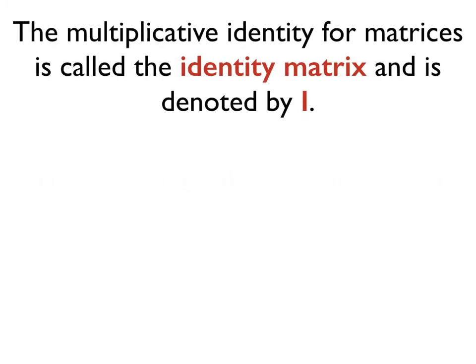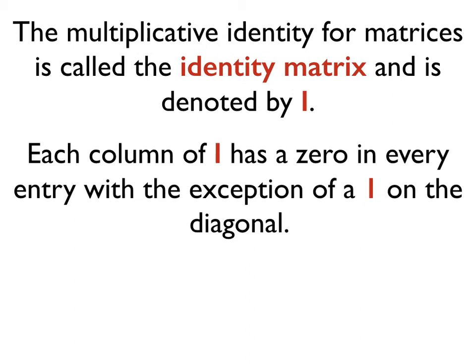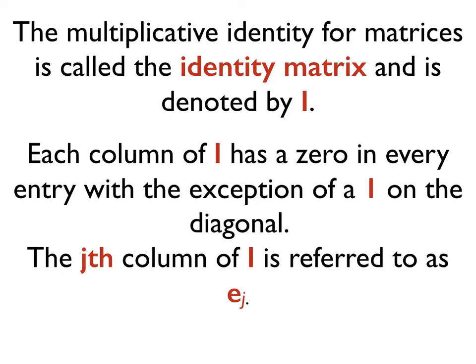A multiplicative identity for matrices is called the identity matrix and is denoted by I. Each column of I has a 0 in every entry with the exception of a 1 on the diagonal. So if you see an identity matrix, first of all, they're all square, and I didn't mention that before. So you'd have an n by n identity matrix, and down its diagonal entries would only be 1s. All of the off-diagonal entries, so anything that's not on the diagonal, would be 0s. The jth column of the identity matrix I is referred to as E sub j. So if we're talking about the jth column, we refer to that as E sub j.